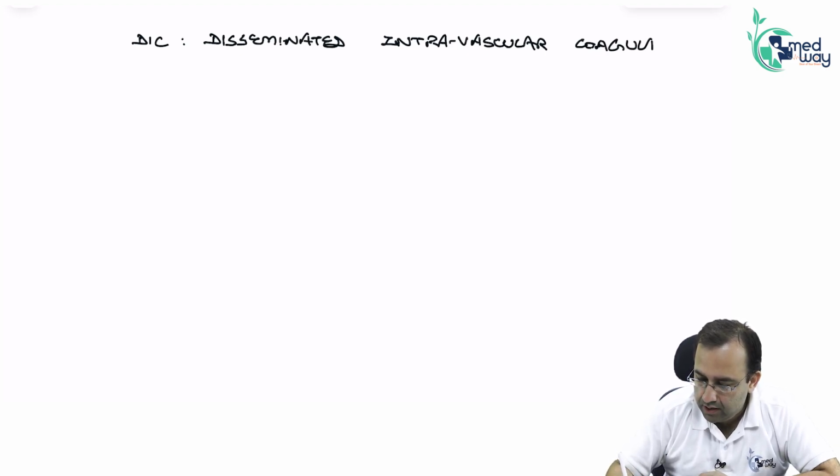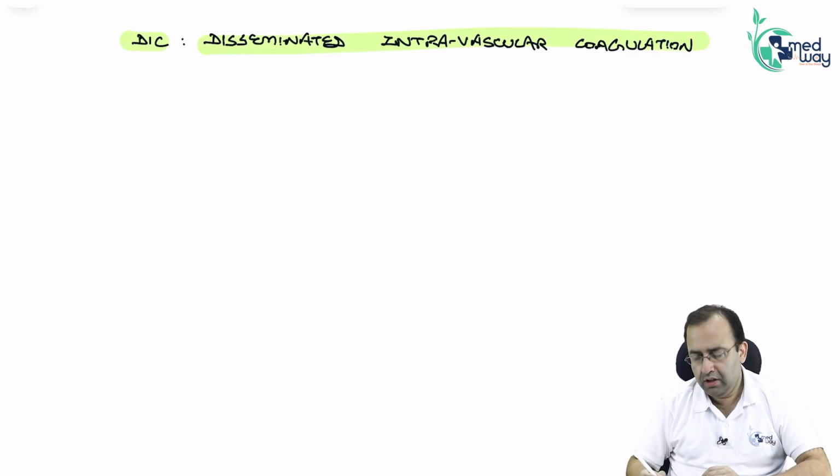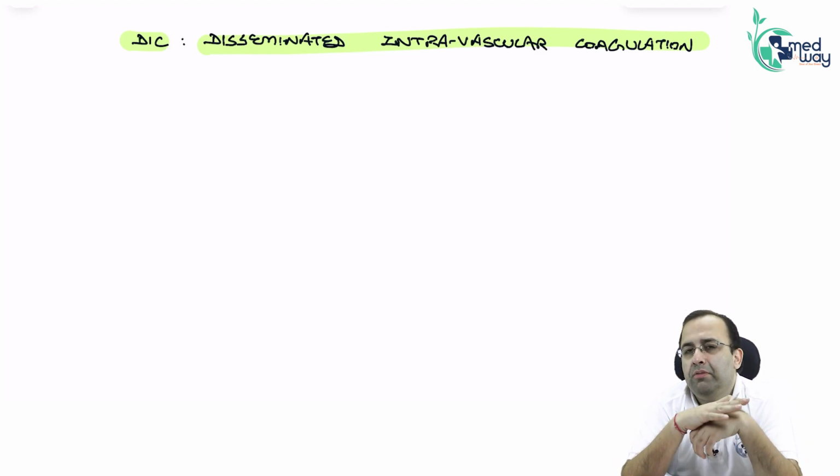Starting with DIC, the name tells you everything: coagulation is occurring in blood vessels, disseminated throughout the body.